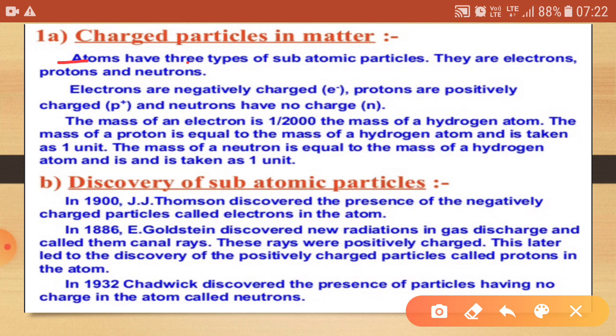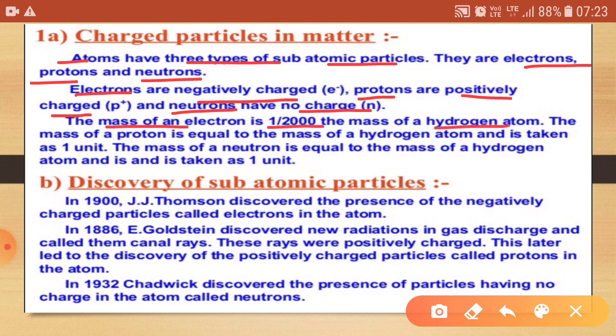An atom has three types of subatomic particles known as electrons, protons and neutrons. Electrons are negatively charged, protons are positively charged and neutrons have no charge. The mass of the electron is 1 by 2000 times the mass of the hydrogen atom. But protons and neutrons have mass equal to the mass of the hydrogen atom, which we take as 1 unit. And who discovered these subatomic particles?